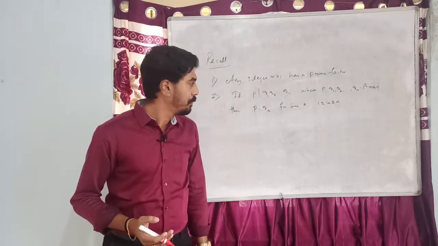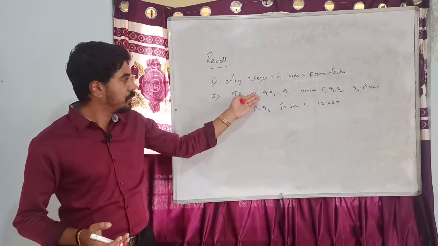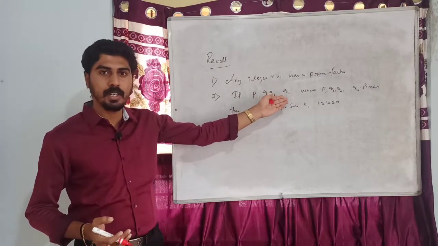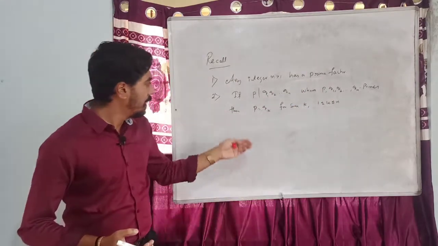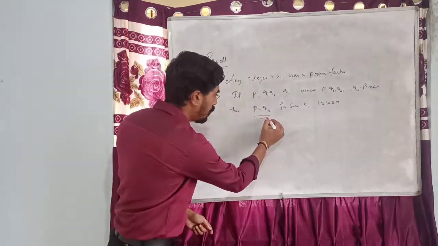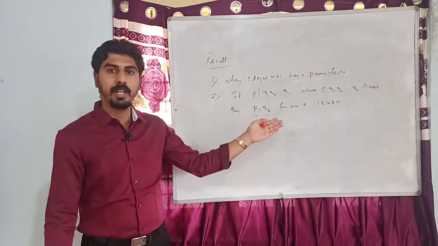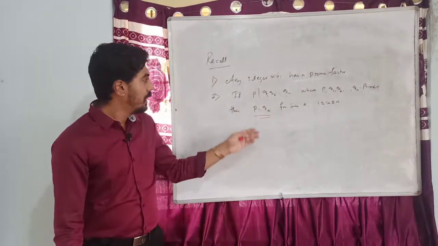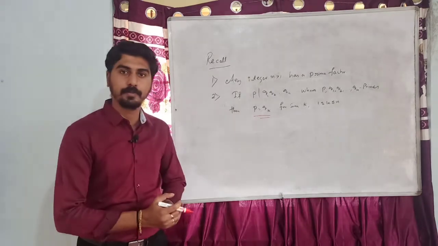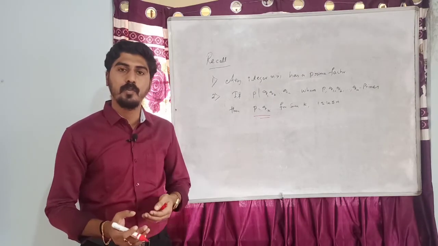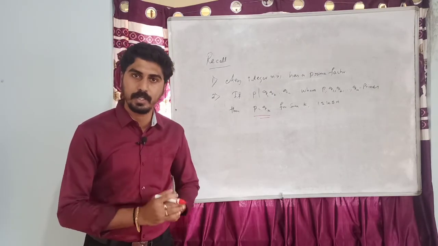a prime factor. Next, if p divides q1, q2, etc. qn, where p, q1, q2, etc. qn are all prime numbers, then p should be equal to qk for some k between 1 and n. This is seen as a consequence of Euclid's lemma. Now let us prove the fundamental theorem of arithmetic.